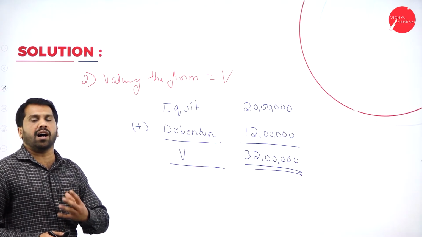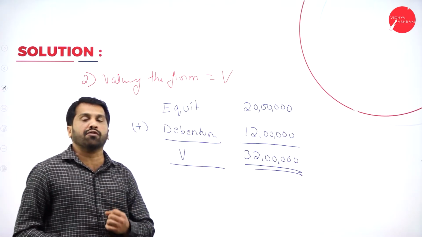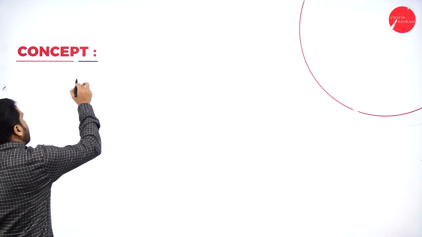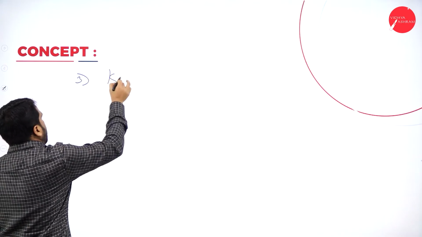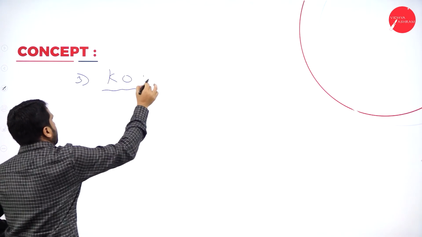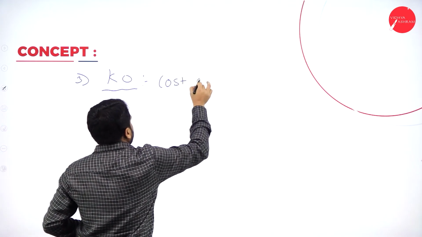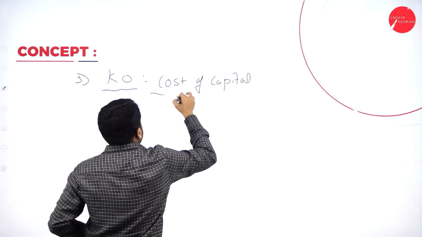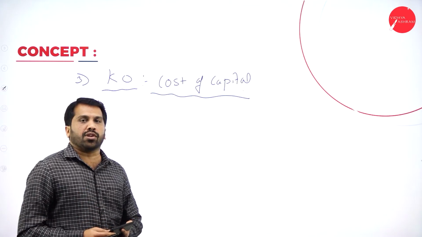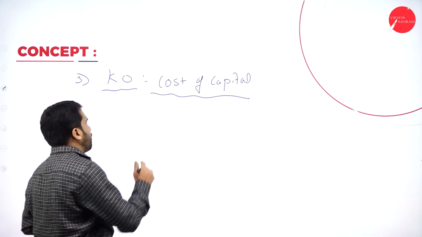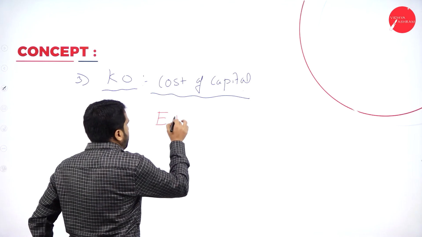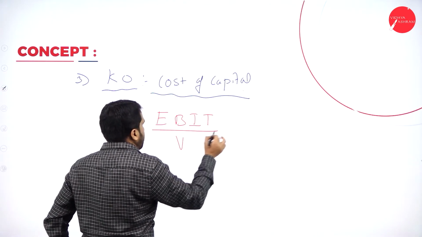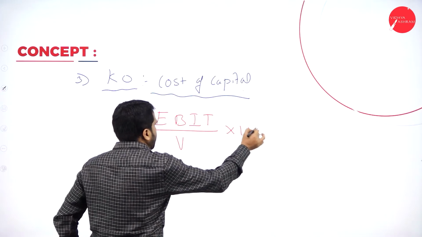Now, we'll go for the last one. Cost of capital, KO, we are supposed to find out. How to find out? Very simple. EBIT divided by V multiplied by 100.